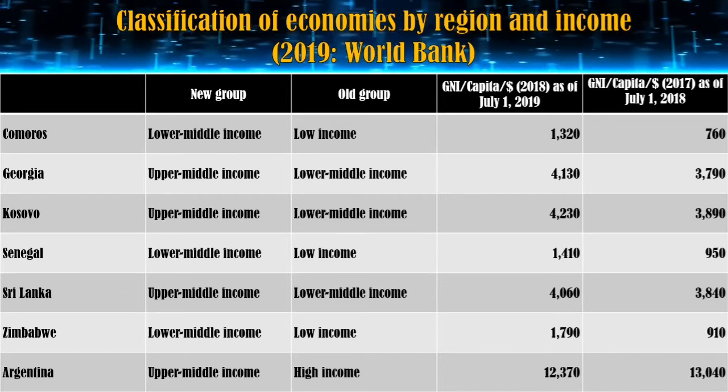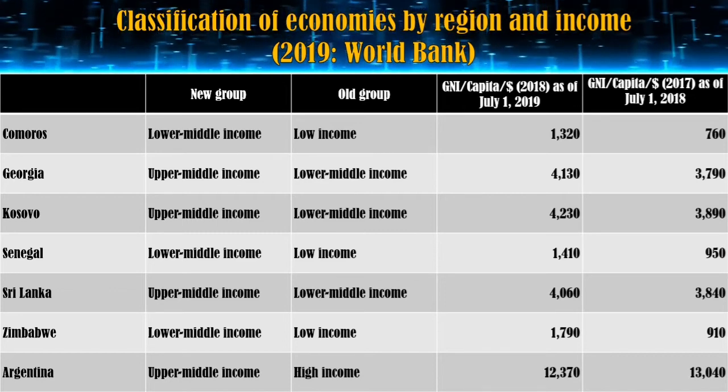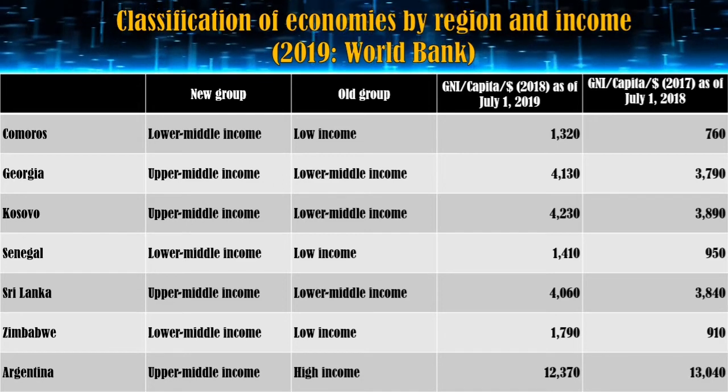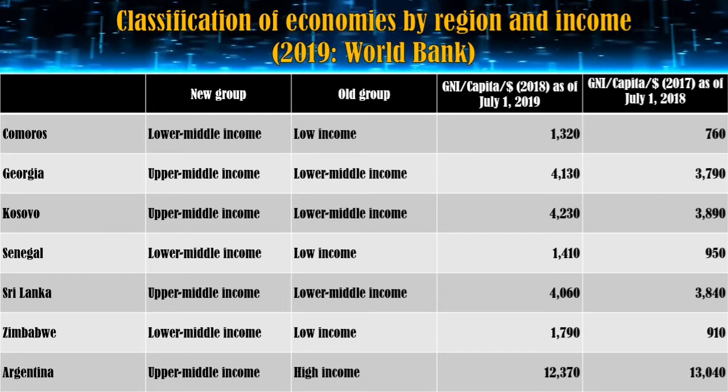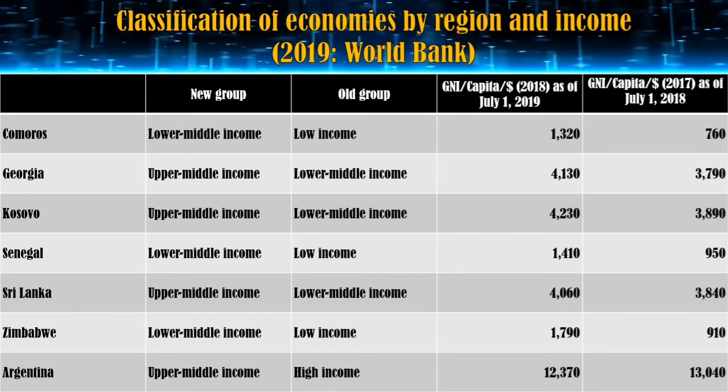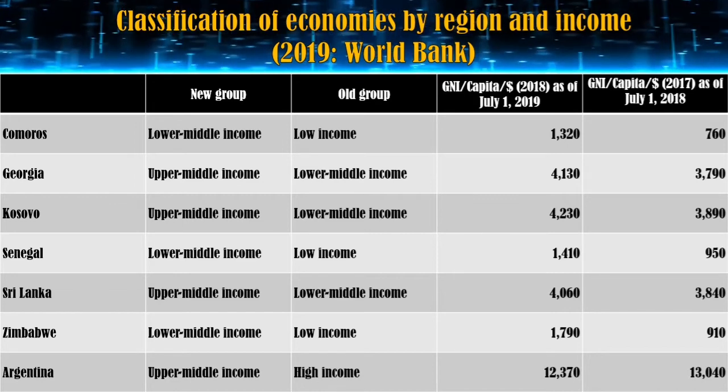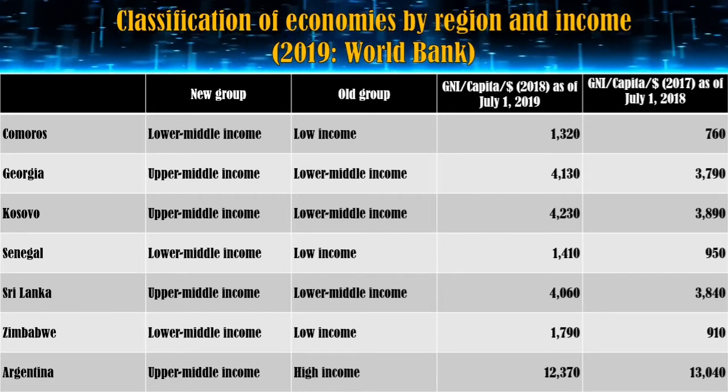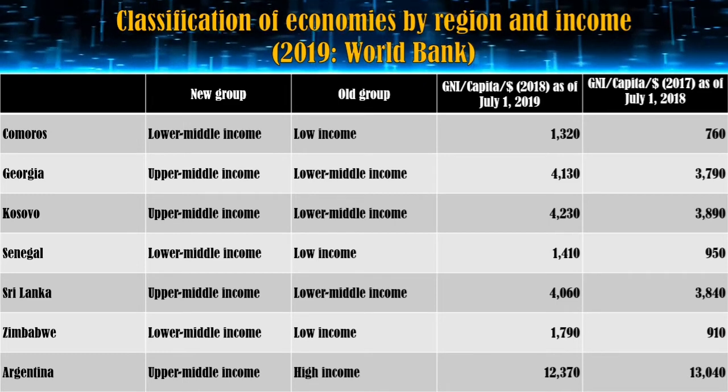So this means that classification of economies by income can change from year to year based on its GNI per